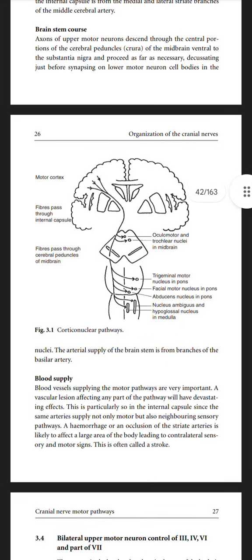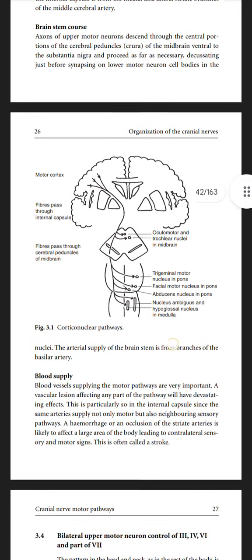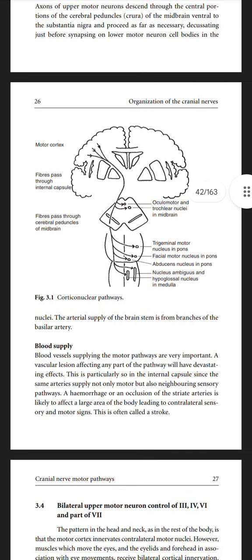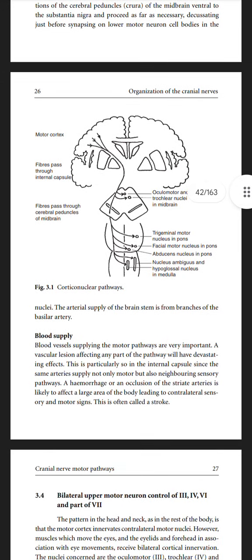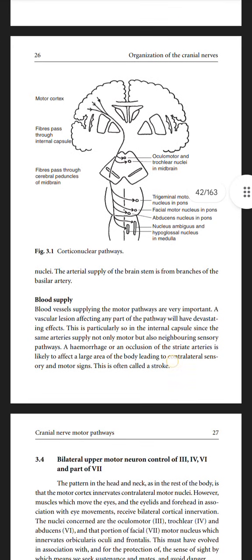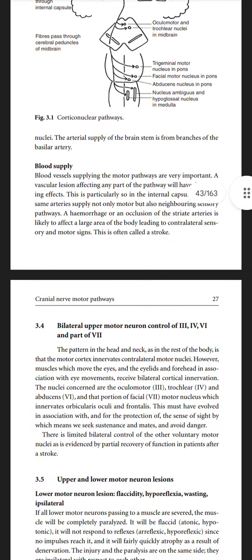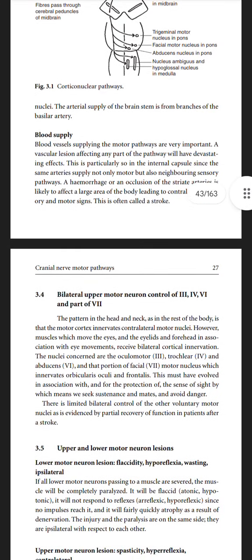Brainstem course. Axons of upper motor neurons descend through the central portions of the cerebral peduncles of the midbrain, ventral to the substantia nigra, and proceed as far as necessary, decussating just before synapsing on lower motor neuron cell bodies in the nuclei. The arterial supply of the brainstem is from the branches of the basilar artery.